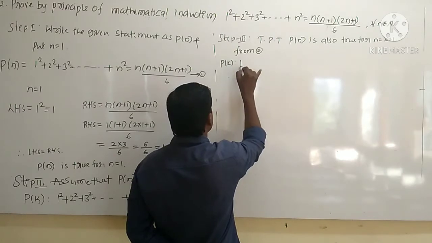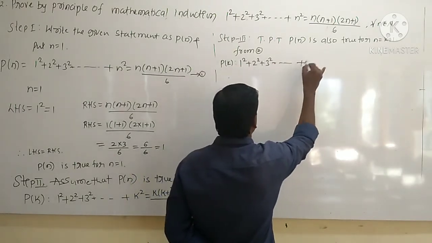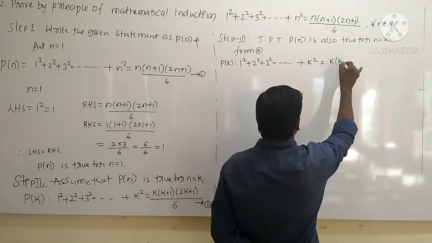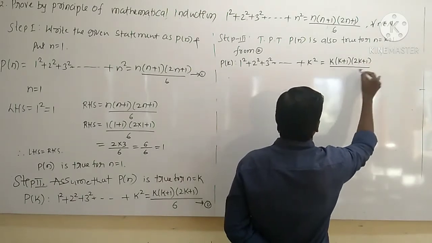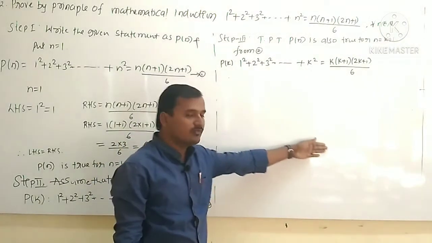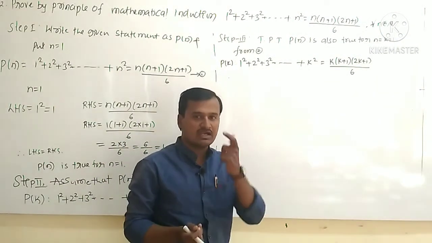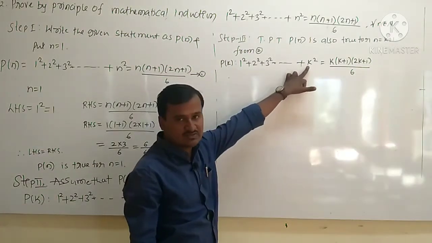P of k is equal to 1 square plus 2 square plus 3 square up to k square. This is equal to k into k plus 1 into 2k plus 1 divided by 6, right? So to prove it is true for n equal to k plus 1, we should add some term. That term is the next term of this one.